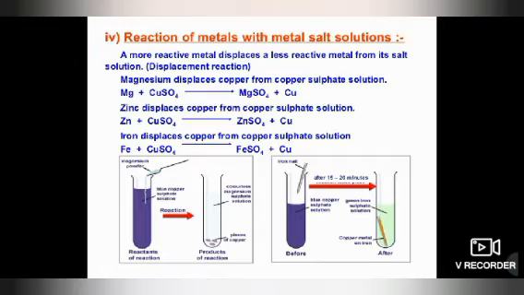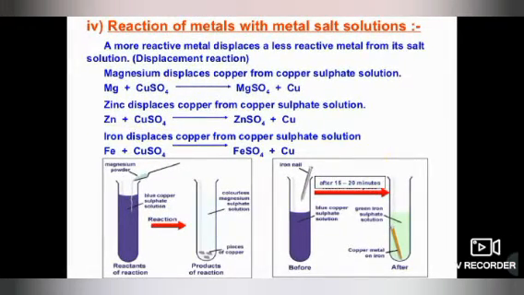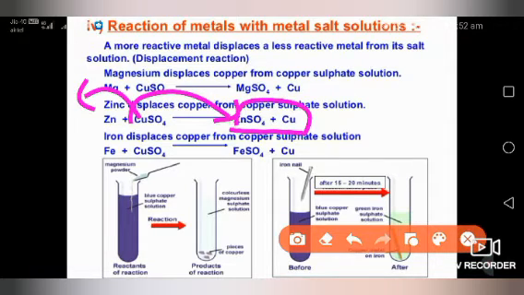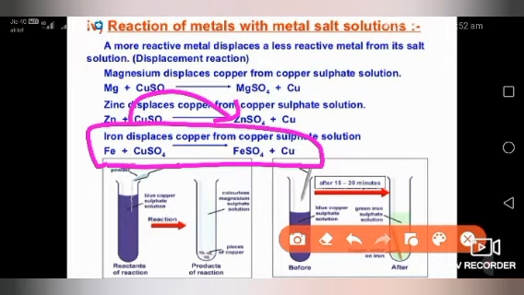Fourth is the reaction of metal with metal salt. A more reactive metal displaces a less reactive one, which you studied in displacement reactions. Magnesium displaces copper from copper sulfate solution and forms magnesium sulfate. Similarly, zinc can displace the copper and change the color. Zinc displaces the copper from copper sulfate, so it produces a different solution, a different color of solution. Iron displaces the copper and changes the